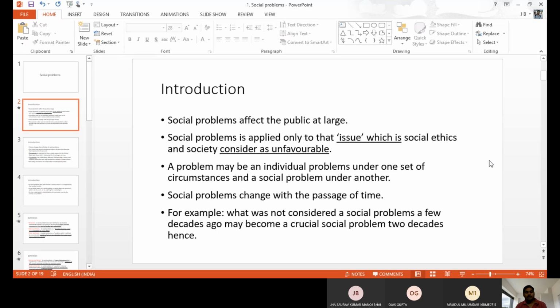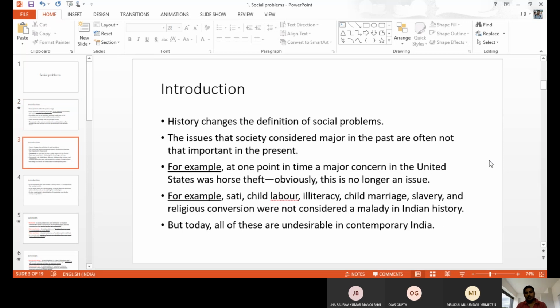Okay, and social problems also vary from time to time and place to place. All problems do not have the same effect in all countries or all places. For example, in India we have some problems. In America they have some other problems. In other foreign countries they have other social problems. Like country to country, place to place, time to time, the problems vary. Okay, for example, initially horse theft was the problem in America, but now there is no horse riding. They have a number of cars. Maybe car theft is the problem.